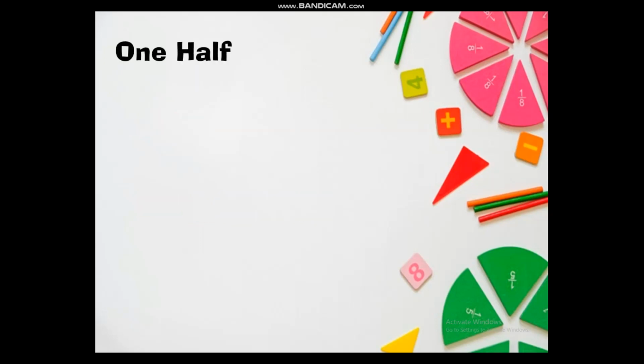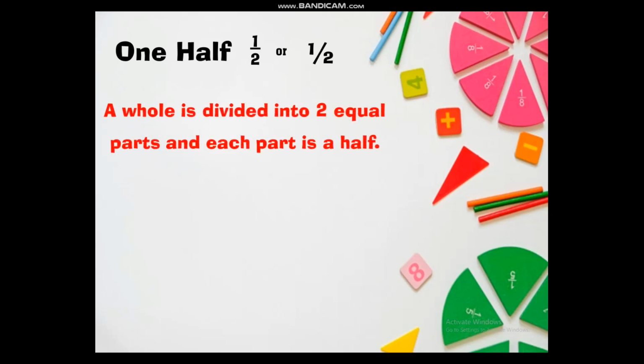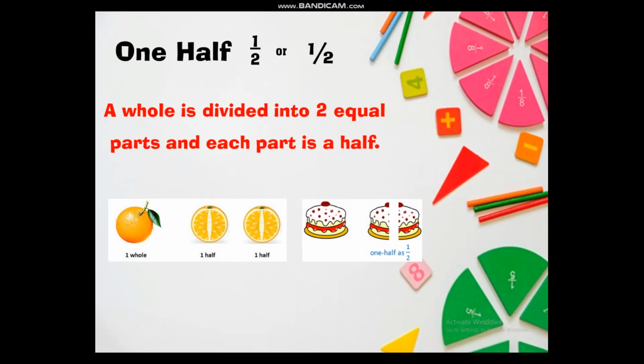Let us first talk about 1/2. It can be written as 1/2 or it can be written as 1/2 like this. Okay. Now what is 1/2? A whole is divided into 2 equal parts and each part is a half. Did you understand? For example this orange, this is one whole. Now if we cut it into 2 parts, then each part is a half. Now for example we take this cake, it has also been cut into 2 halves.